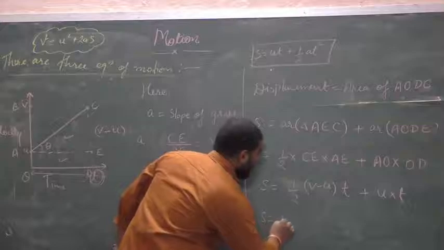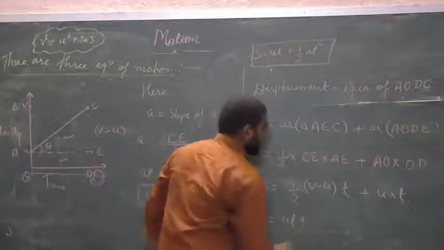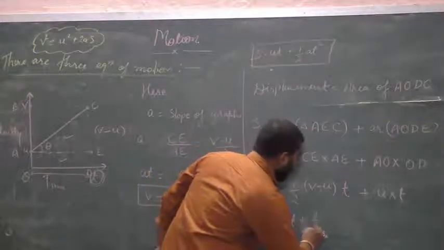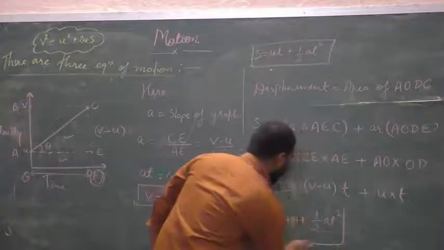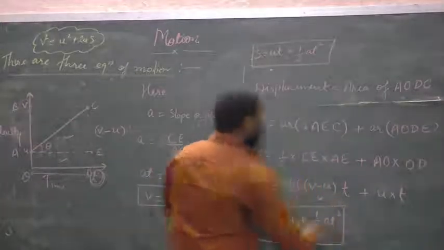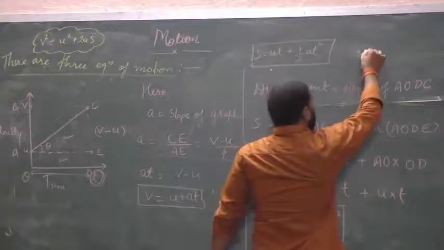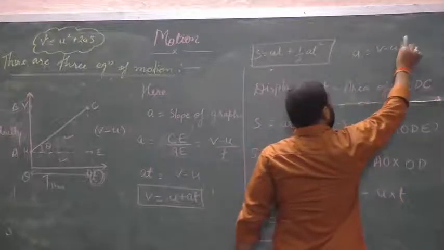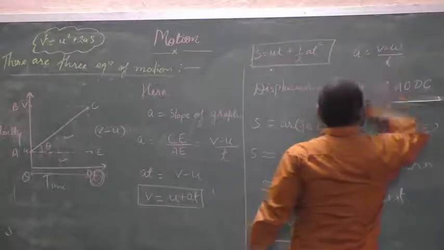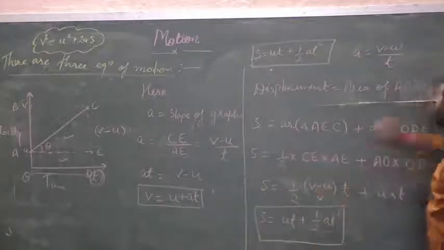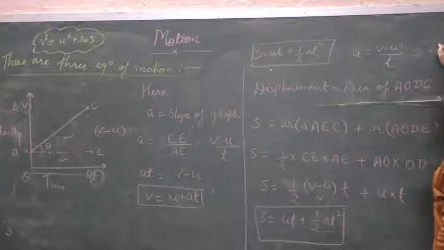So S is equal to ut plus half a t square. How can we write it from this value? You can see here a equals V minus U upon t. So in place of V minus U we can write at.